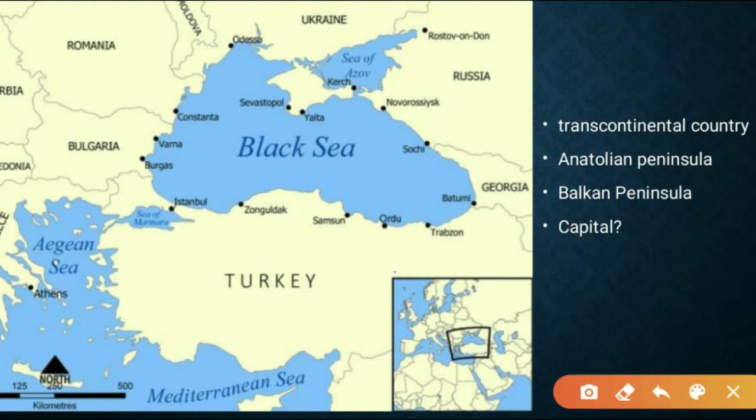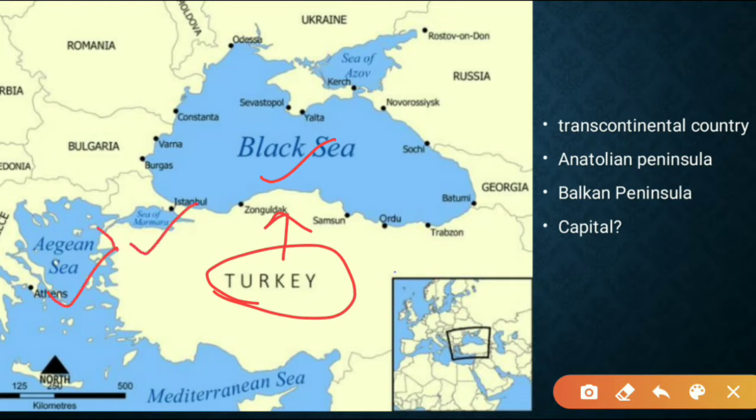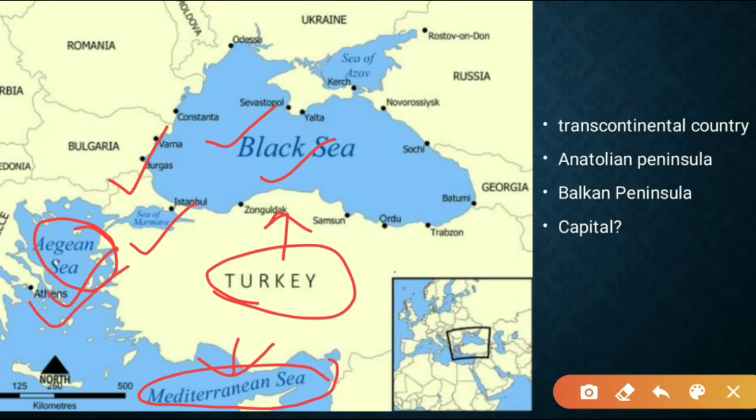So if you see Turkey's location, it is quite interesting, right? On the northern side of Turkey we have the Black Sea, on the northwest side we have the Sea of Marmara, in the western part we have the Aegean Sea, and in the south we have the Mediterranean Sea. Right? Please do remember all this. Turkey borders the Black Sea on the north, the Sea of Marmara on the northwest, the Aegean Sea on the west, and the Mediterranean Sea in the south. Okay.